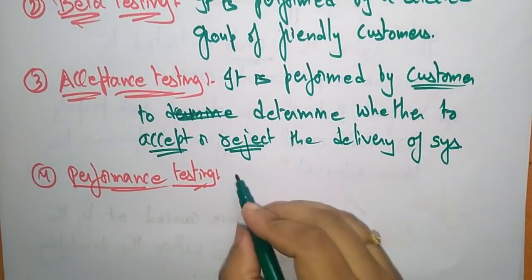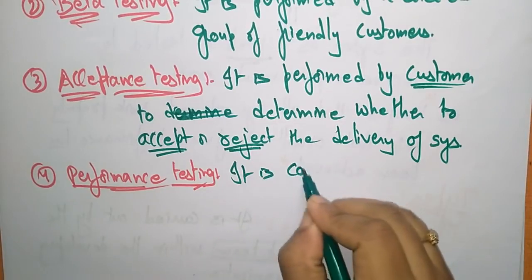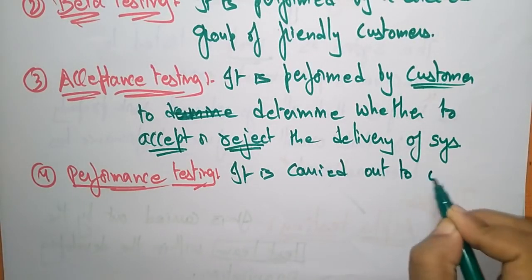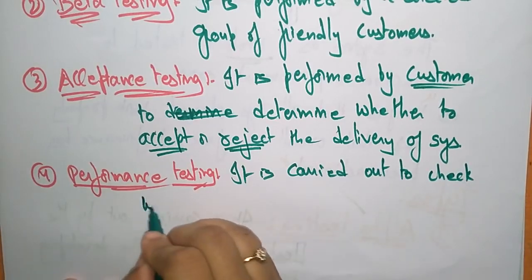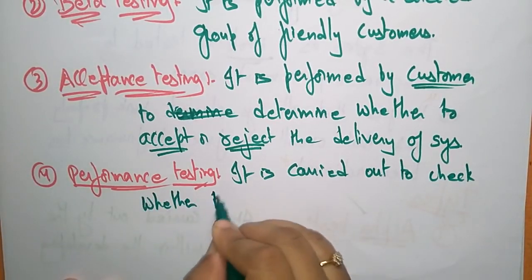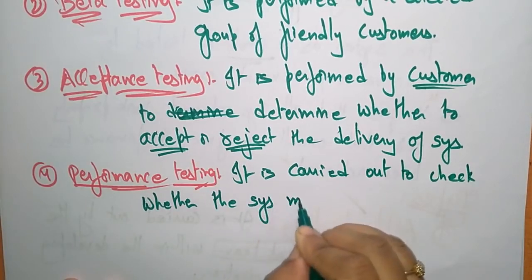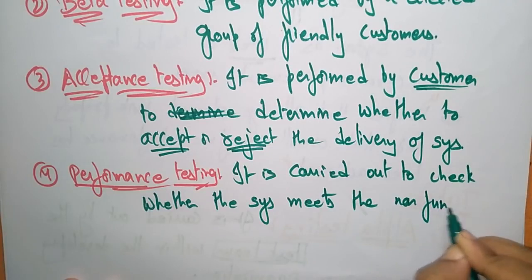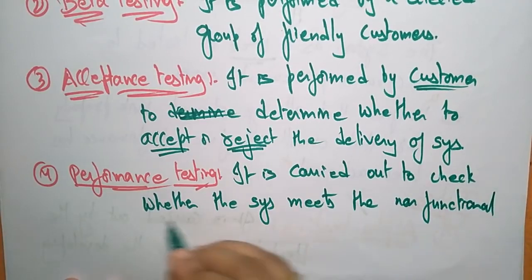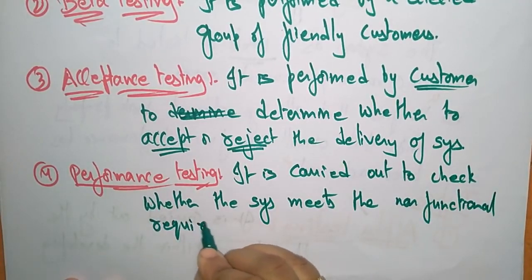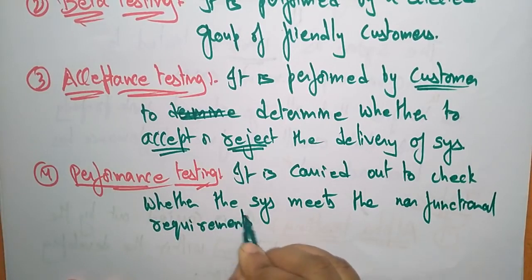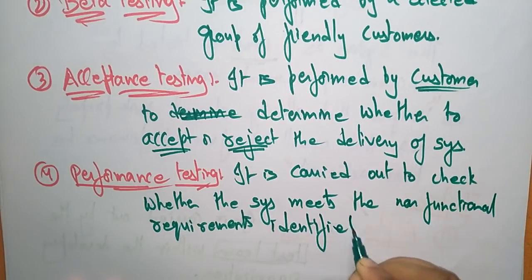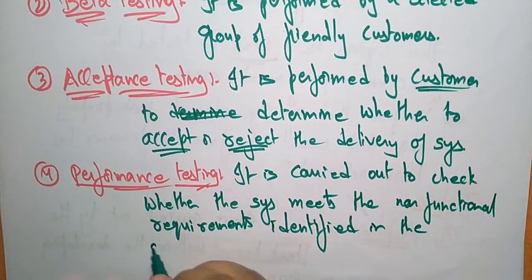It is carried out to check whether the system meets the non-functional requirements identified in the SRS document.